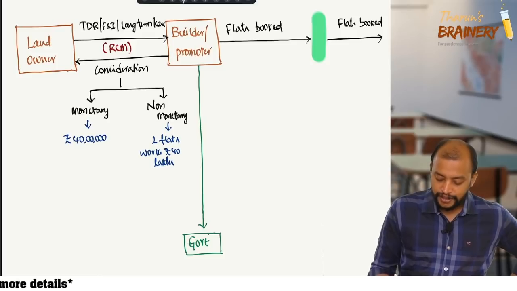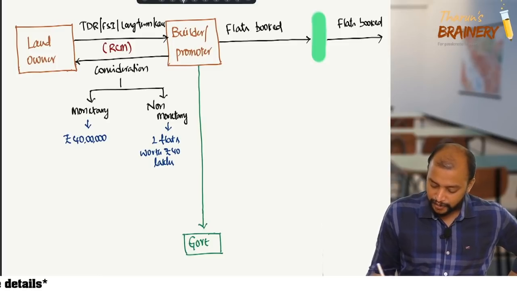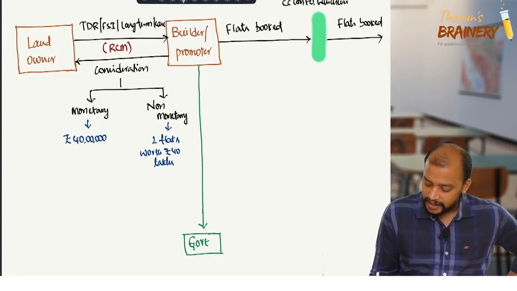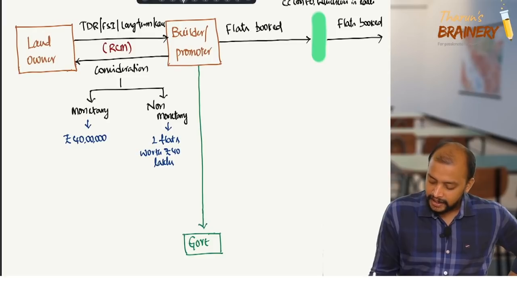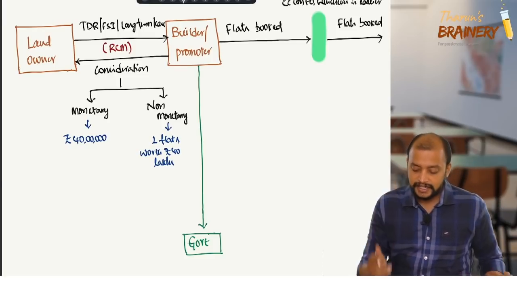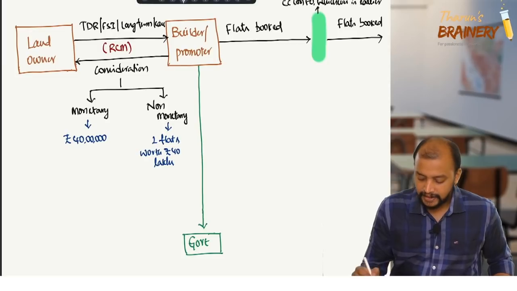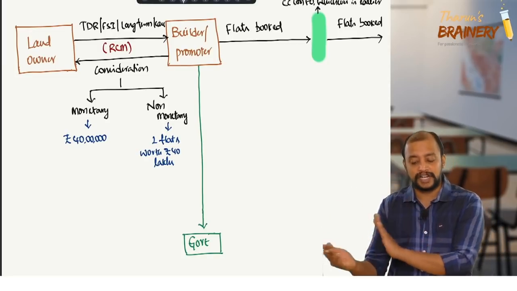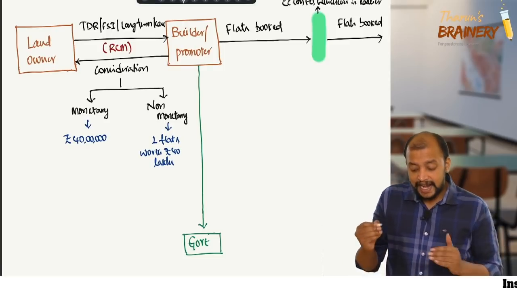So flats booked, see this, I'm just making a small change. CC or FO, whichever is earlier. Okay. So this is the date. Now flats got booked before the date, flats got booked after that date.